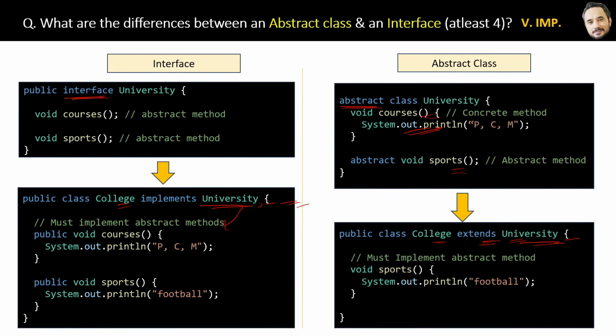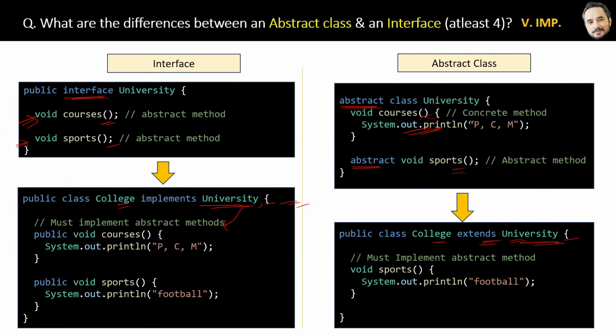Next difference is in interfaces, methods are implicitly abstract. What it means is, you do not have to write the abstract keyword in interfaces. No keyword is required. Whereas in abstract classes, you have to use the abstract keyword to make a method abstract.